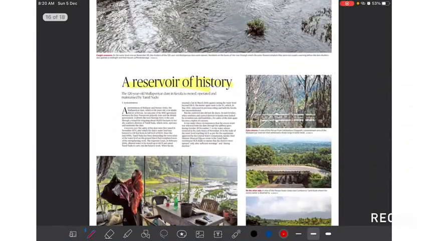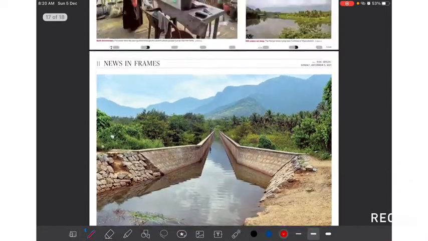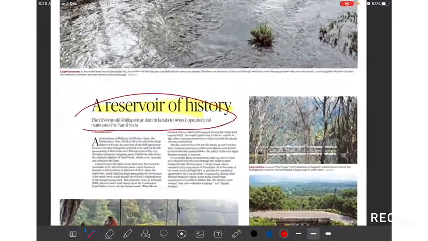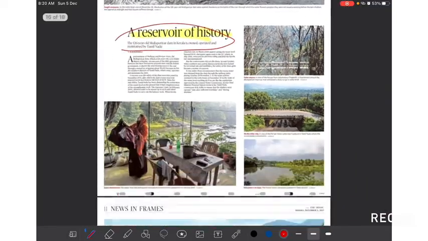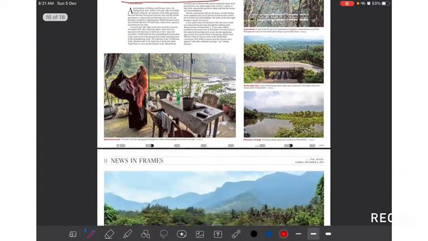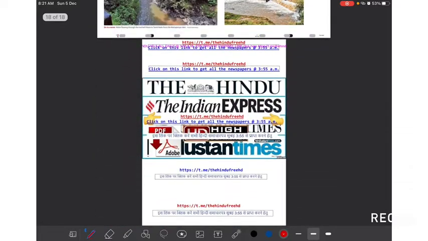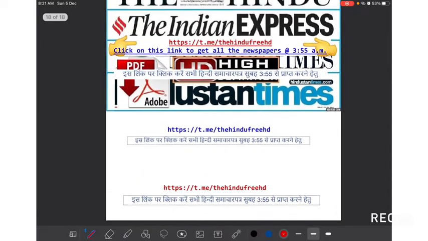Then a reservoir of history. The Mullaperiyar Dam issue is getting national limelight. Not a big thing you have to read about. Whatever you know, most probably if a question is there, it will be from a prelims perspective, dealing with the location or basic facts like who controls it, where it is located, those kinds of things. That's all. It's not necessary that you read everything. It's more of photojournalism than a write-up based article. It's a photo-based article, so very easy.